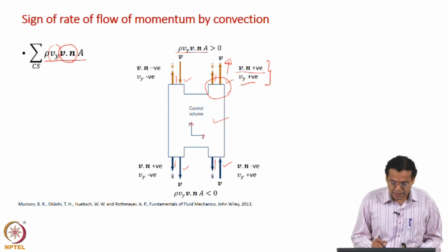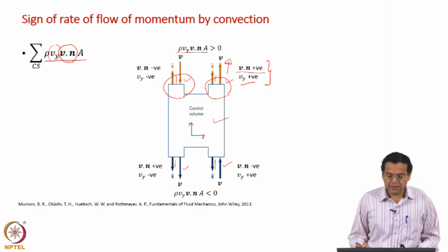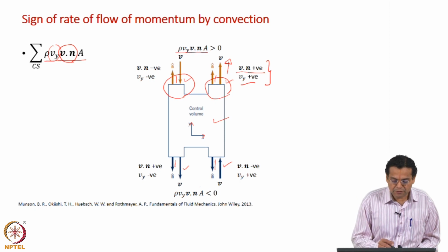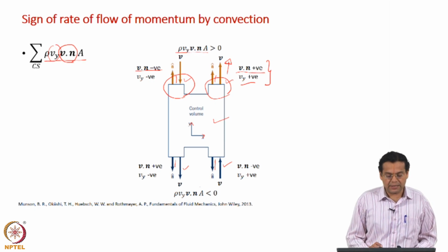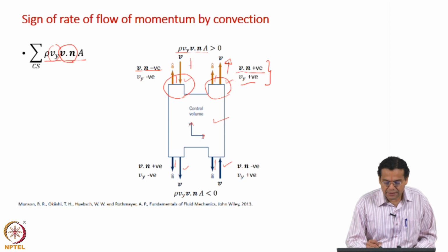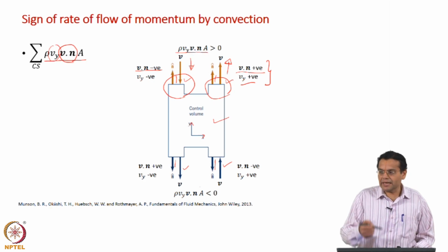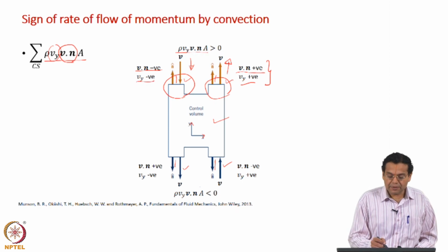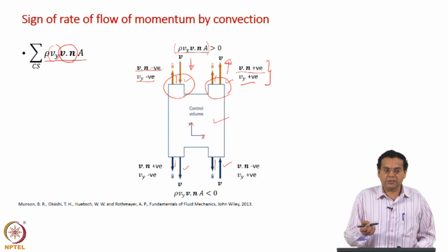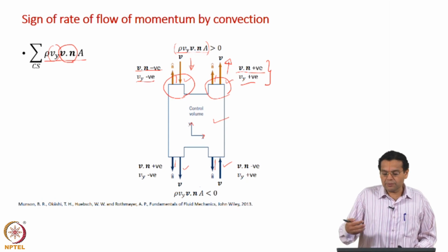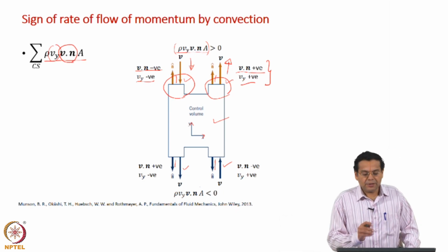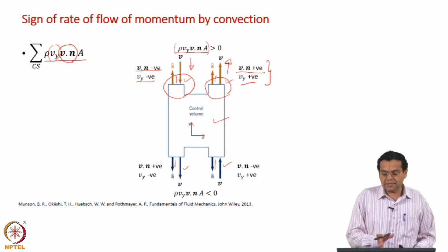Now, let us look at this face where you have inflow. Because it is inflow, v dot n is negative, and the direction of velocity is towards the negative y axis. So, v y will be negative. Once again the rate of momentum is positive, because both are negative. So, either both are positive or both are negative, resulting in a positive sign for the rate of momentum through either the left hand side or the right hand side face.